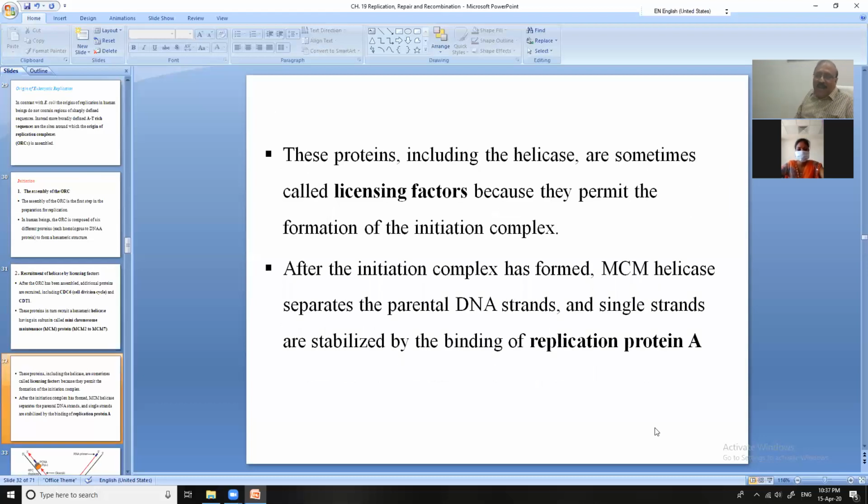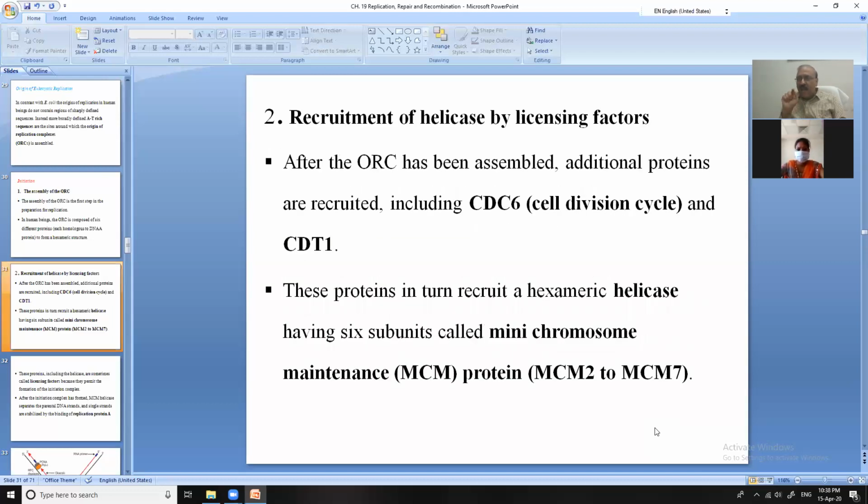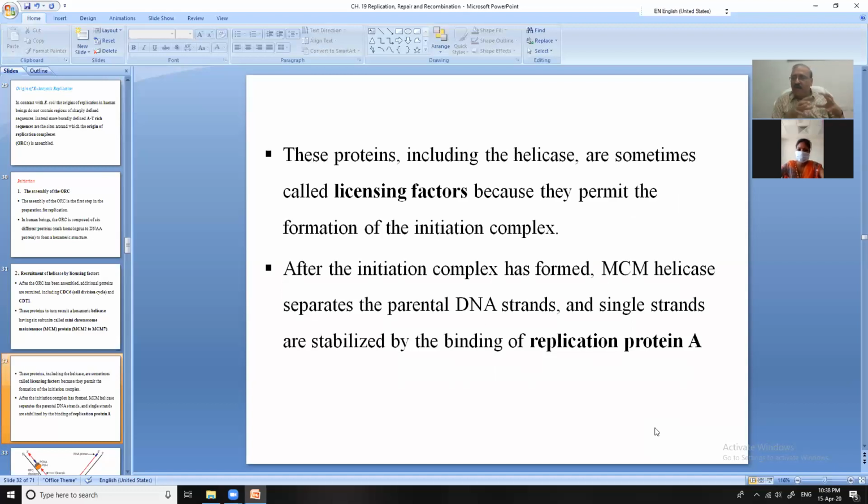These proteins, including the helicase, are sometimes called licensing factors. They are licensing factors for the replication because they permit the formation of the initiation complex. So in the initiation complex, CDT1, CDC6, and MCM2, 3, 4, 5, 6, 7 are all there, and jointly we are calling them licensing factors.